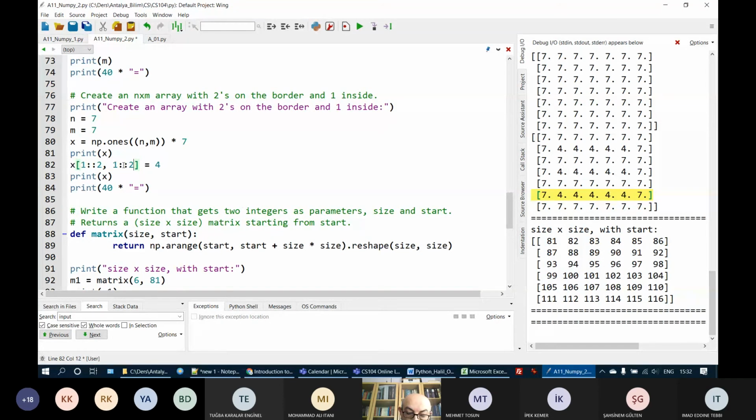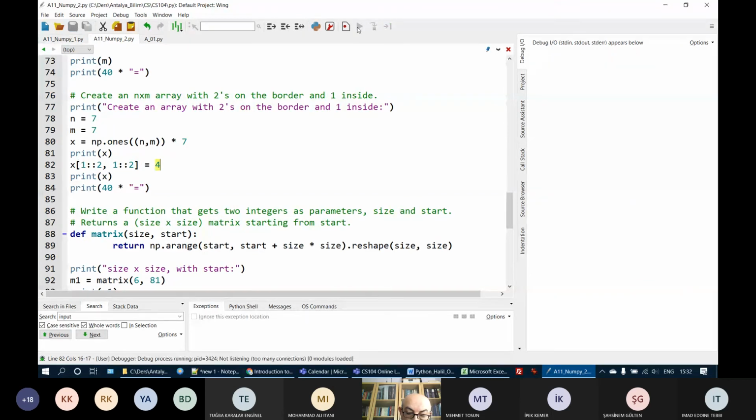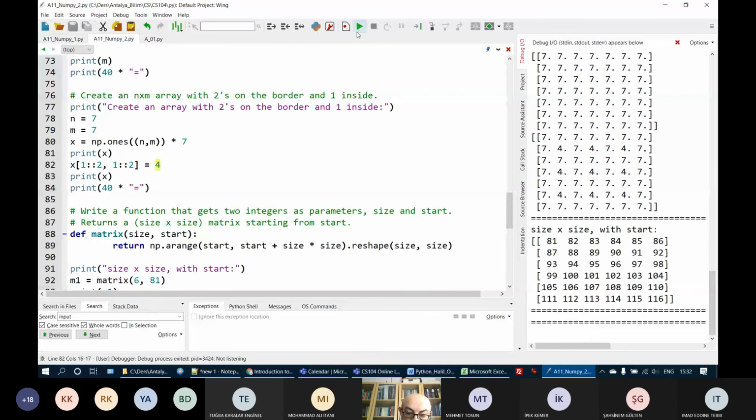Here the question would be, store some value to all odd numbered row and column elements. Okay, when I do this, here you see that this is odd numbered column. Okay, odd numbered column. Columns, row 0, row 1, odd numbered row. Row 2, even numbered. Row 3, row 5. And here, this is column 0, column 1, column 3, column 5.